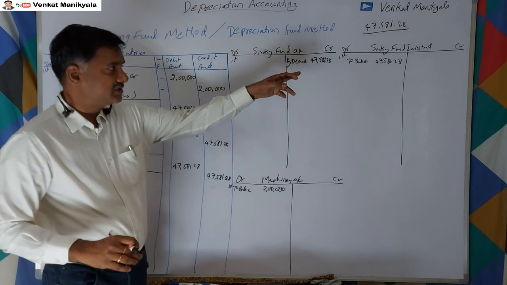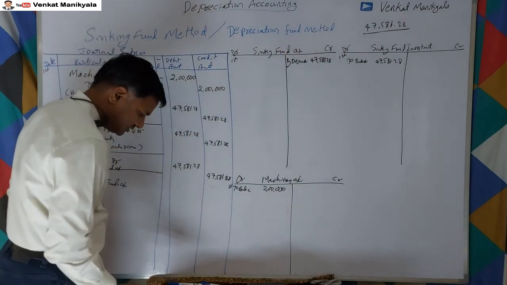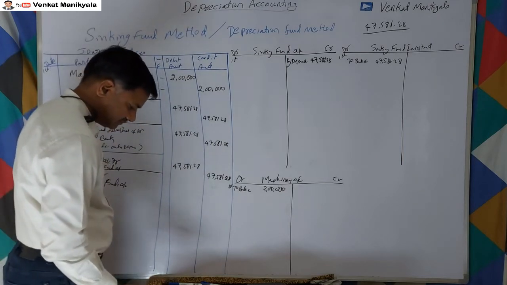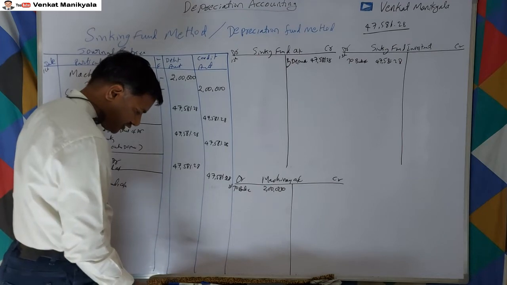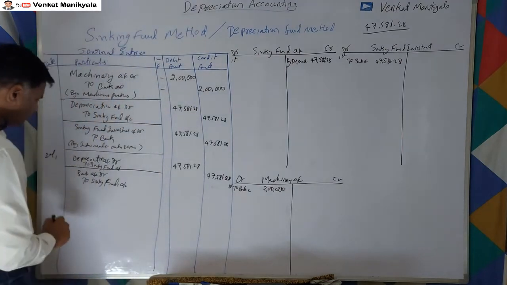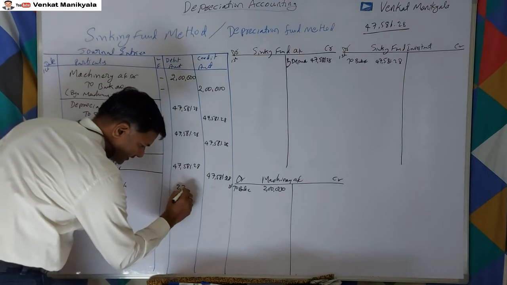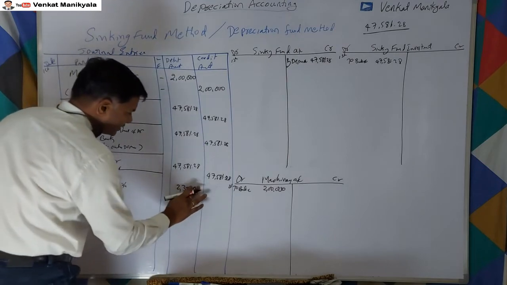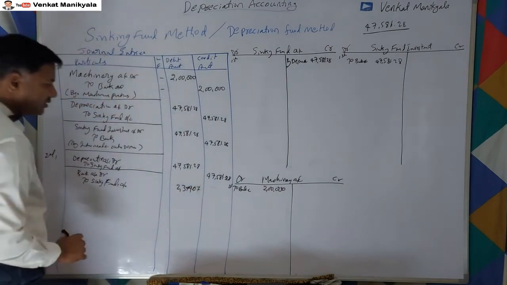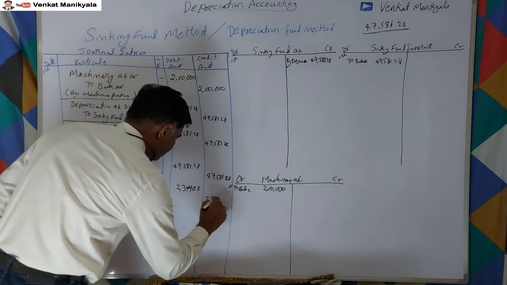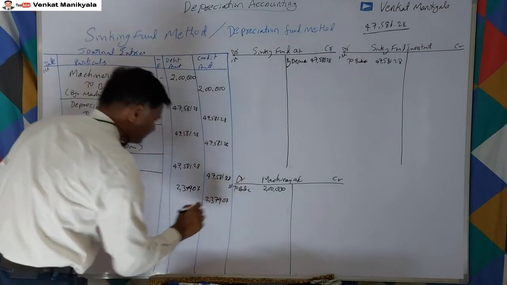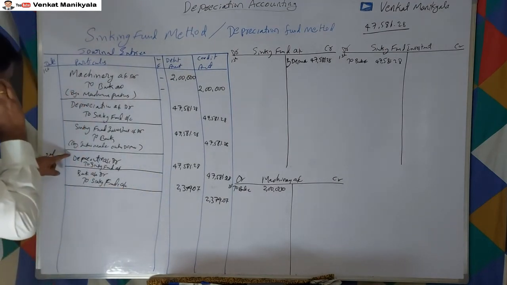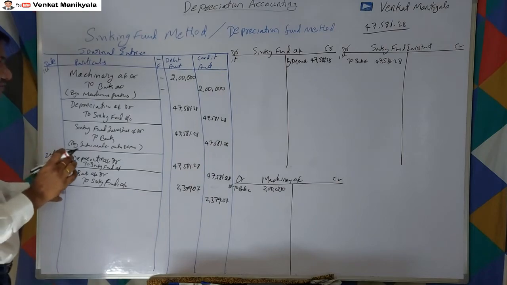Sinking fund investment is 47,581, right? So 47,581.28 into 5%, right? So 5% is 2,379.06, or we can say 2,379.07, right? This is for interest earning, and the depreciation we have provided, and interest we have received.